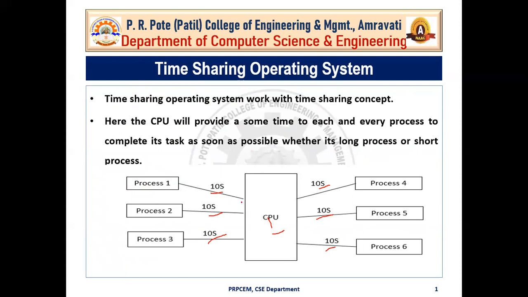Okay, now let's look at this figure. Now there are 6 processes. This is the CPU, and here the CPU is providing 10-second time to each and every process. Okay, that means equal time.